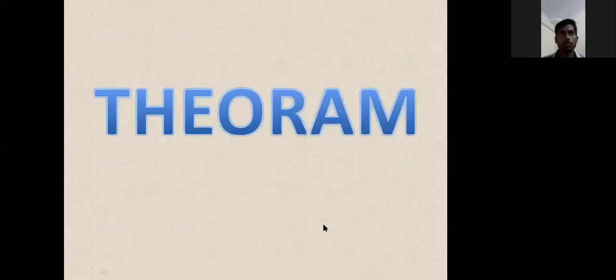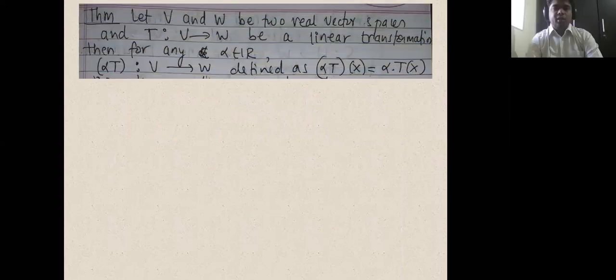So next theorem. The next theorem is the scalar multiplication of a linear transformation. First, we have seen the addition of two linear transformations. The second theorem is scalar multiplication of the linear transformation. So what is the statement here?